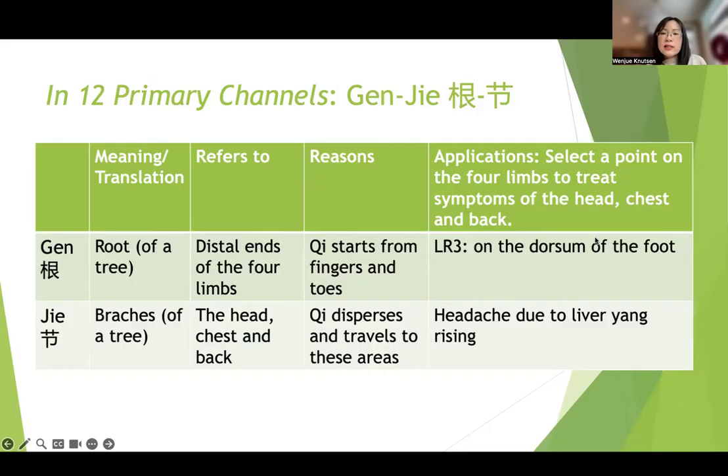So an example here is headache due to liver yang rising. Let's say I have a headache and the syndrome differentiation indicates liver yang rising. I might use Liver 3, which is located on my foot, to treat it, right? So this Gen-Jie theory, unlike Biao-Ben, is not about treatment principle. Here it is about using distal points, right? So we learn that distal points, like the points located below the knees and elbows, tend to be most effective and are the most commonly used points, for this reason, because we can explain that by Gen-Jie theory.